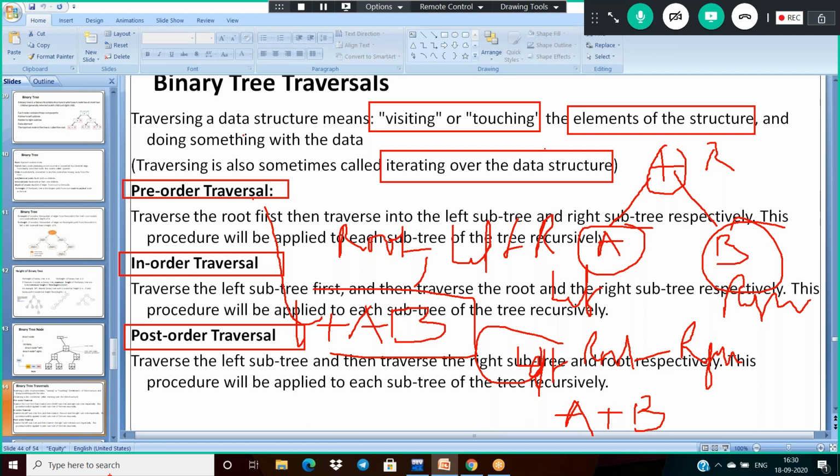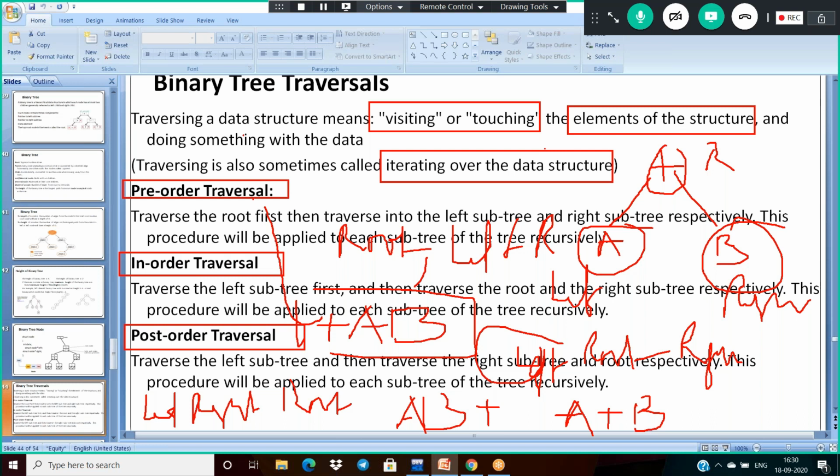And what is post-order? Post-order means the form is like this: first the left child, second the right child, and third the root. Left child, right child, root. Left child means A, right child is B, root is plus. And this representation is called post-order traversal.